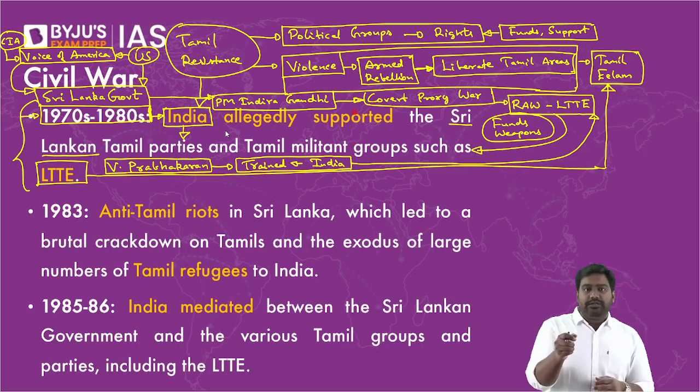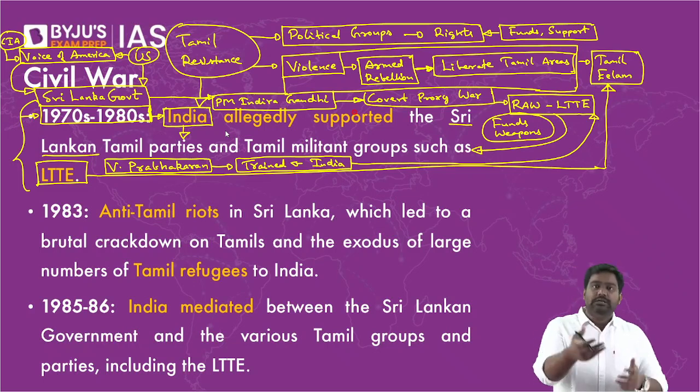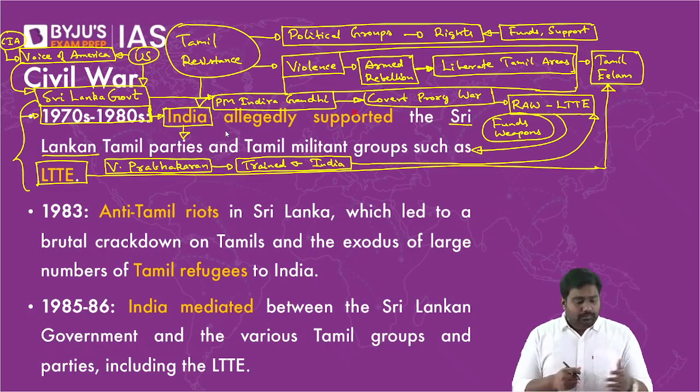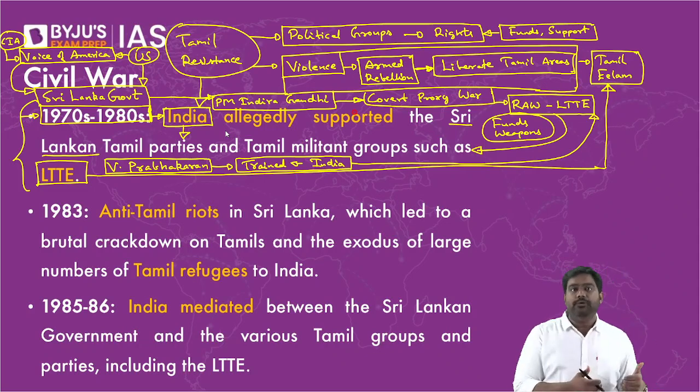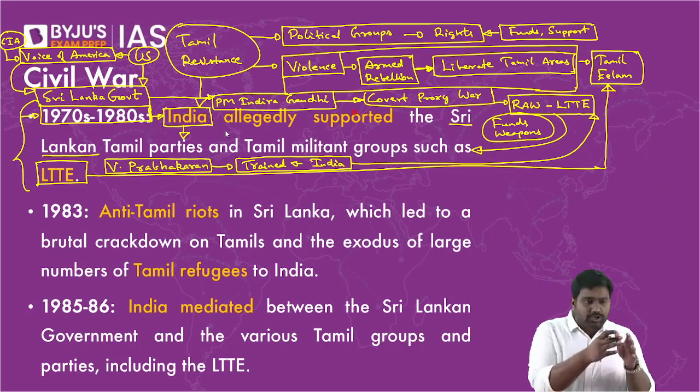We believe we could only destabilize the country, get some influence, because the divisions had already opened up. We didn't create the divisions. It was the Sinhala Buddhists, the Sri Lankan government which had created the divisions. Right? Plus, India had an obligation as well to defend, protect the Tamil minorities. The Tamils are connected to India morally, and even there are familial cultural links that exist in Tamil Nadu. So because of the cultural link, India had a duty, an obligation to defend and protect the Tamils as well.